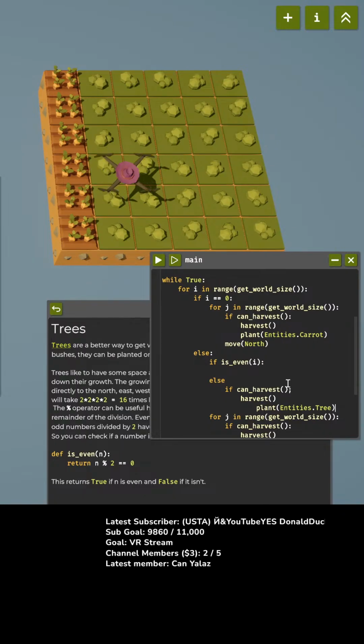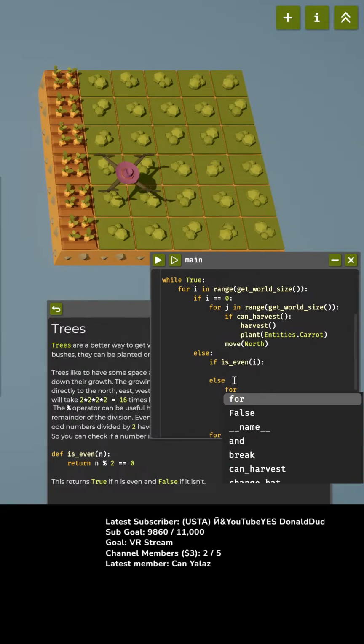Oh no, wait, hold on. If we can harvest. But then we don't necessarily want to plant a tree. We only want to plant a tree. Okay, so we're going to put this in another loop here. Okay.